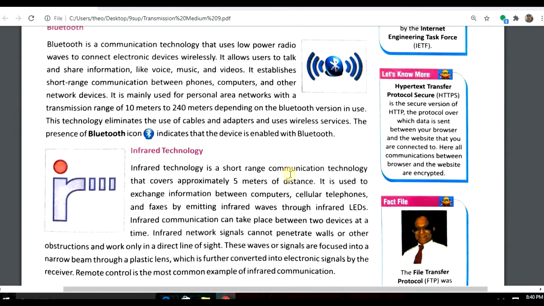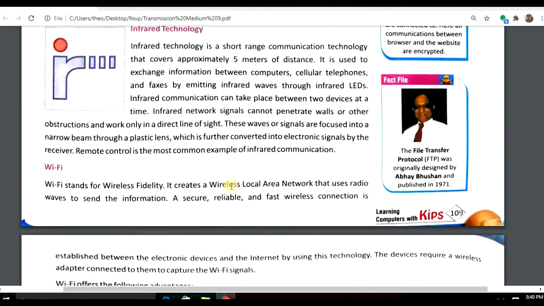Infrared technology is a short range communication, covering approximately 5 meters of distance. We are using this in our mobiles and in our TV remotes. You can see this infrared when you press a button on your remote and switch on your mobile camera. These signals cannot penetrate walls and other obstacles. Is it clear? So the important thing is its range is up to 5 meters.